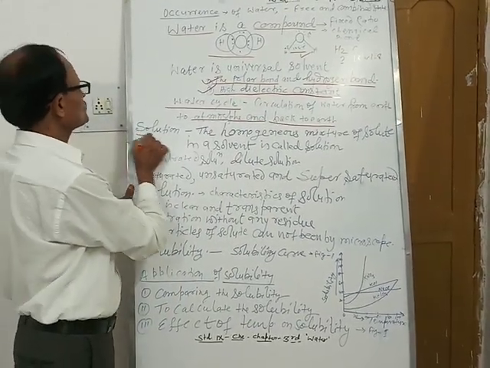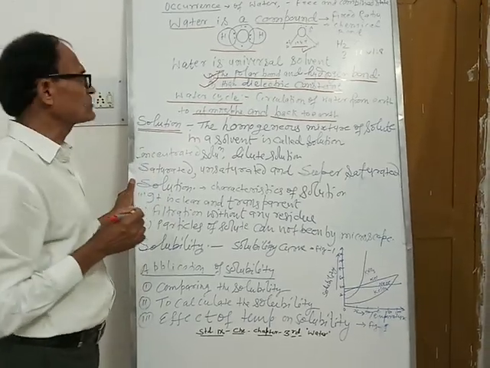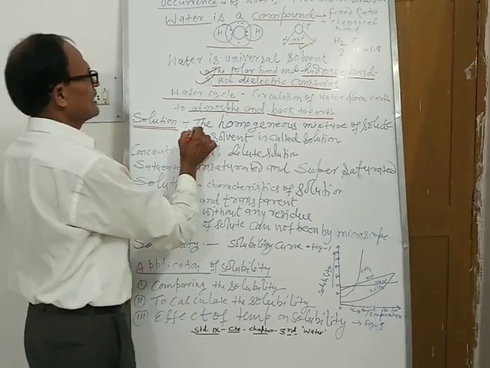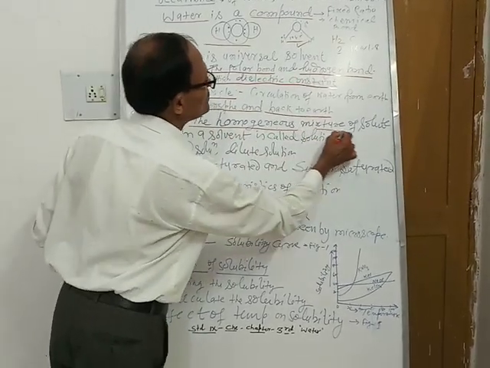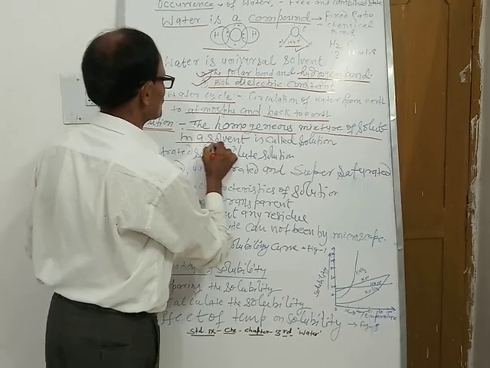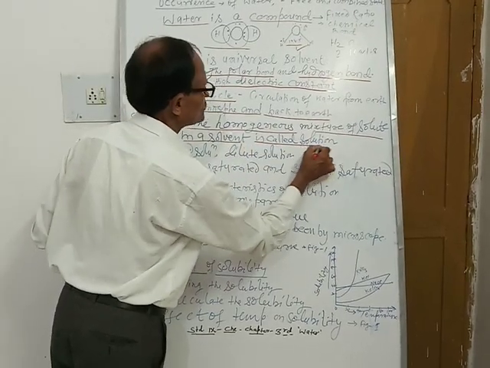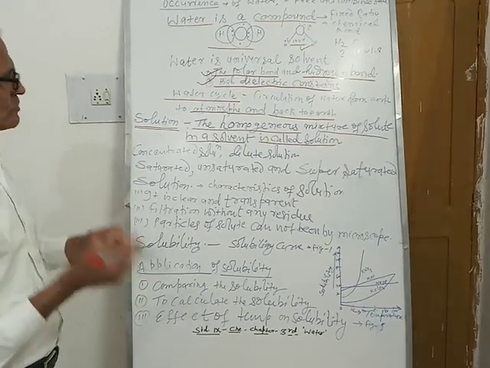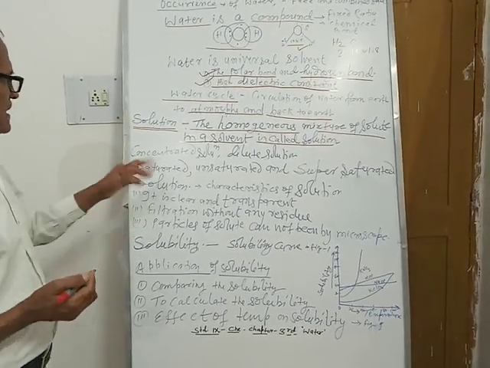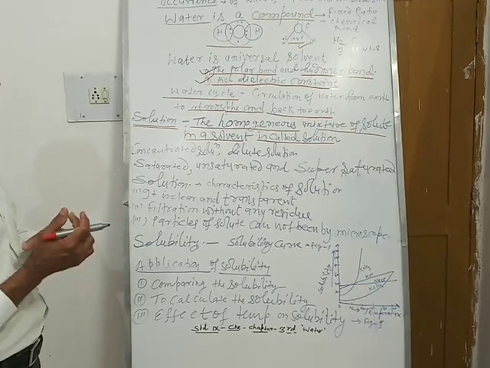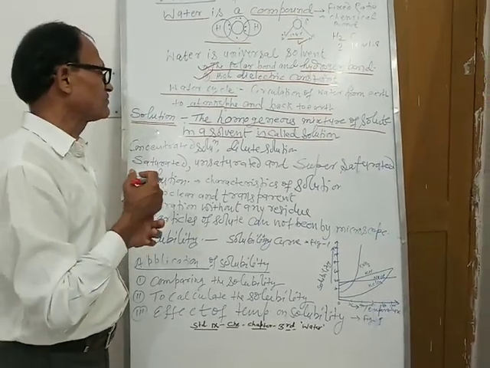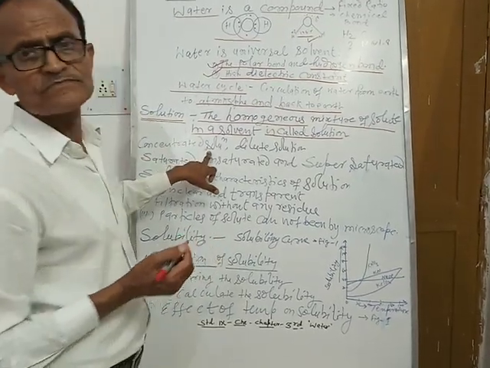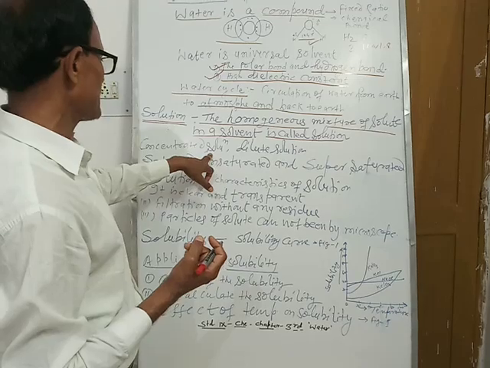Now, solution. Water forms very good solutions, as it is a universal solvent. Now, what is a solution? A solution is a homogeneous mixture of solute in a solvent. Solution means homogeneous mixtures of two or more substances. Water forms many kinds of solutions. One we call a concentrated solution, where the amount of solute is maximum.